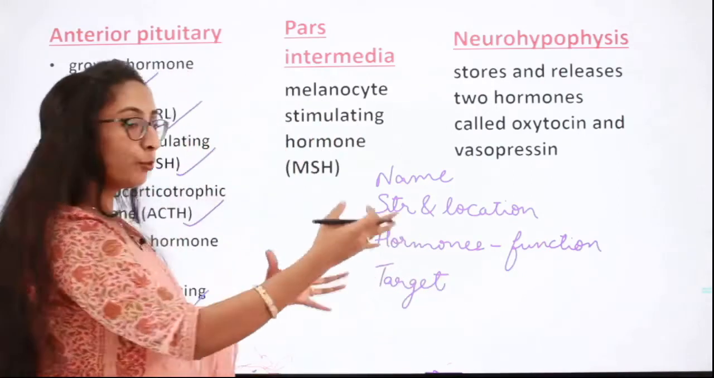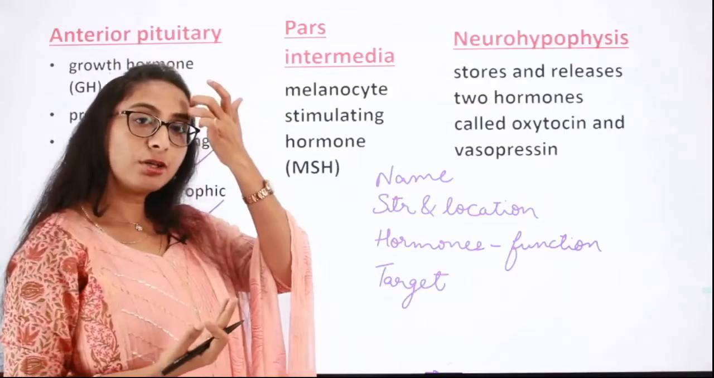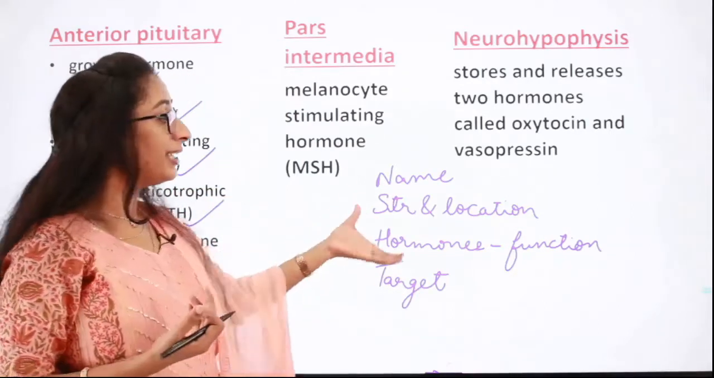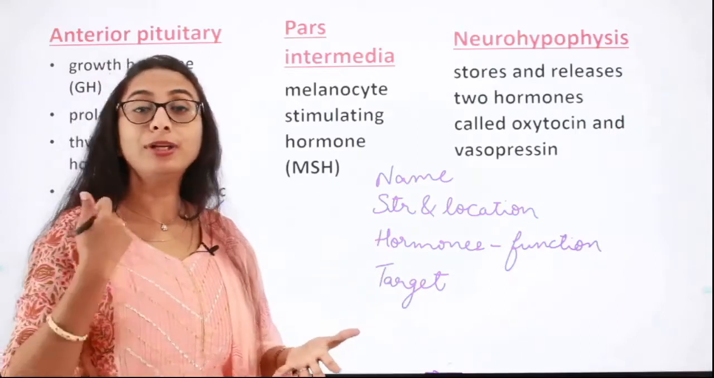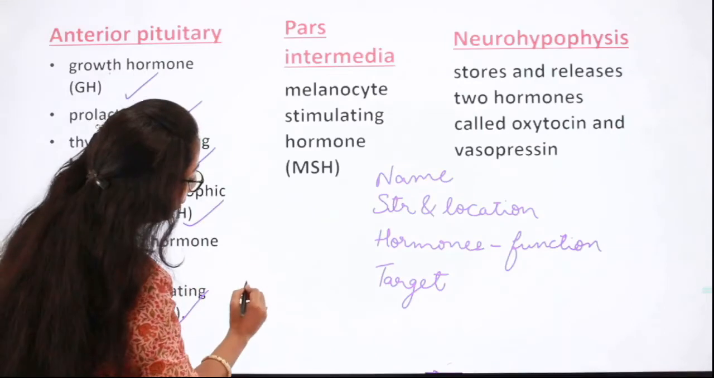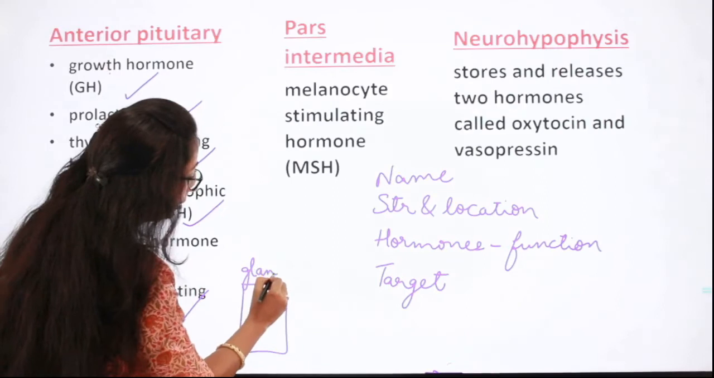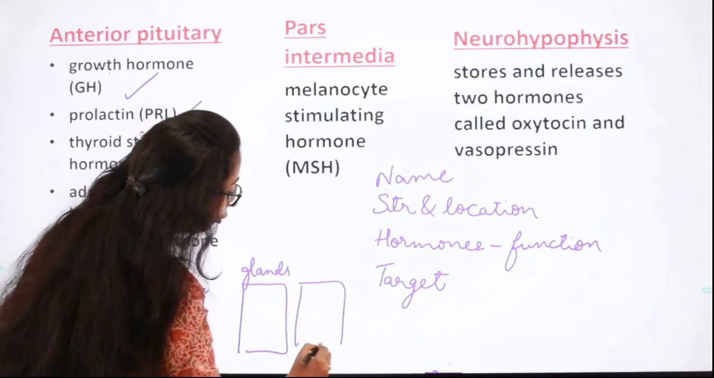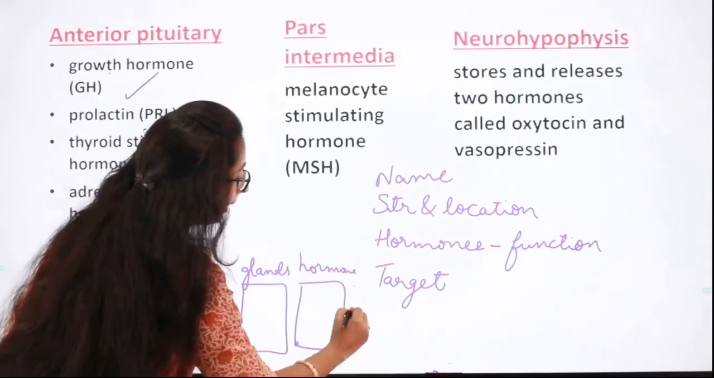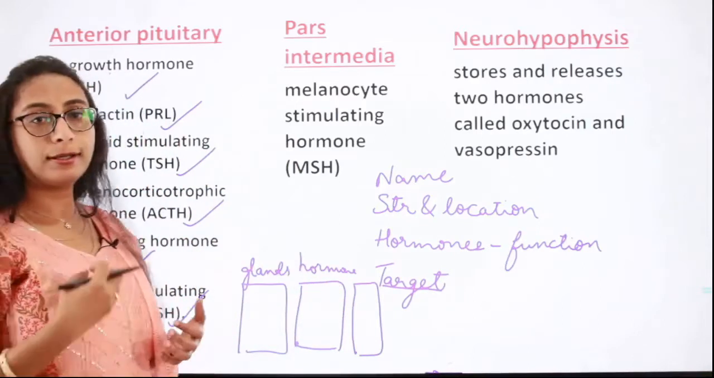So where these hormones are going and reaching, and where they are creating a function or some activity, that is called the target cells, isn't it? So these four points are very important and you will get them as match-the-following questions. In the question, the first column will have the different glands. Then in the second column you will have the hormones secreted by those glands. And in the third column you will have the target cells which they are going to target.